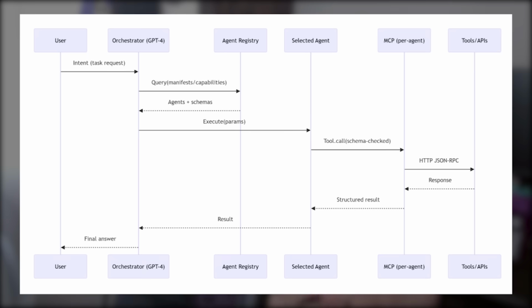When a user sends a request, the orchestrator doesn't guess which agent to call. Instead, it queries a registry, discovers the available agents and their manifests, and selects the best one for the task dynamically. This means the orchestrator has no hard-coded dependencies. New agents can register themselves and become part of the system instantly.